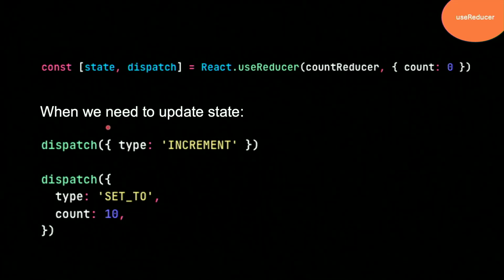When you call your dispatch, you're going to describe what types of changes that you want to have happen, like what kind of state change is happening here. So we can pass in increment or set to, and then we can pass any additional values that we find are beneficial.